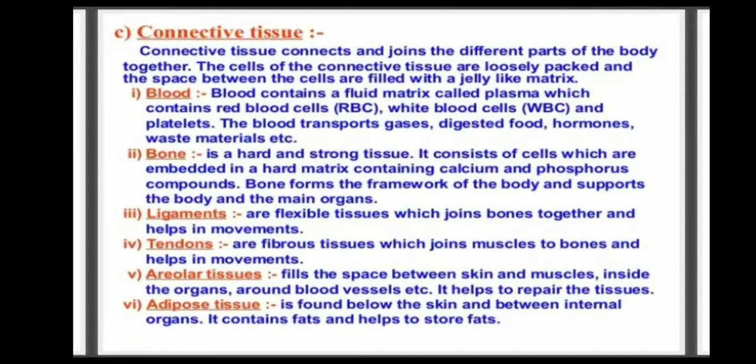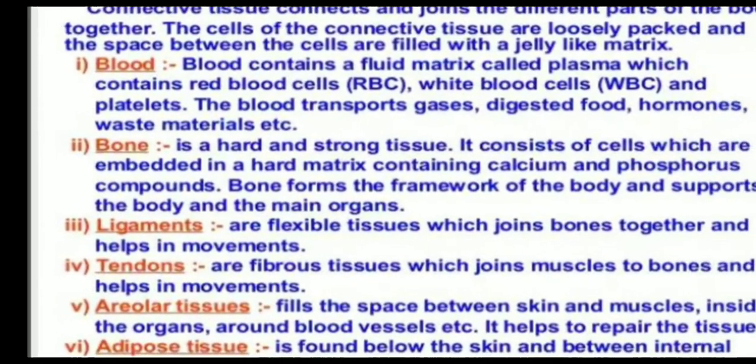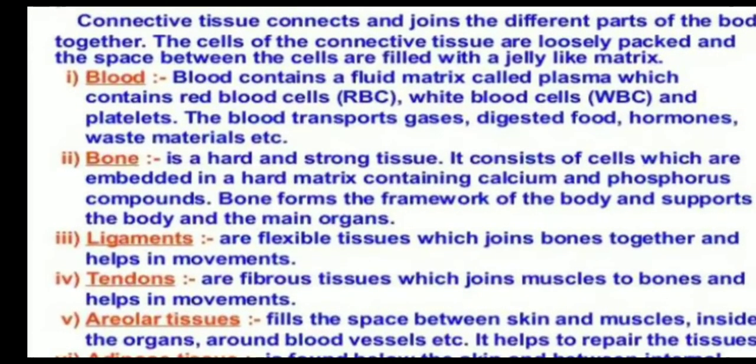Connective tissues. Connective tissues connect and join the different parts of the body together. The cells of connective tissues are loosely packed and the space between the cells is filled with a jelly-like matrix. First one, blood. Blood contains a fluid matrix called plasma, which contains red blood cells or RBC, white blood cells or WBC, and platelets. The blood transports gases, digested food, hormones, waste materials, etc.